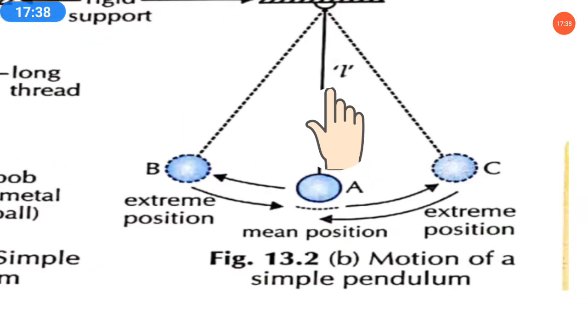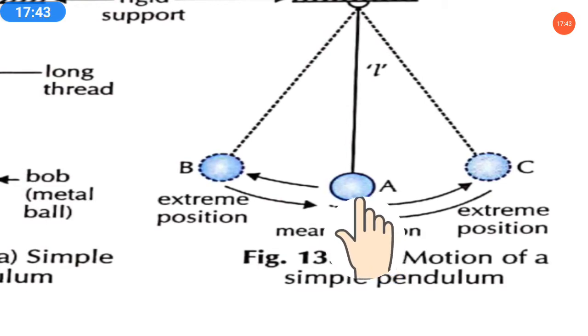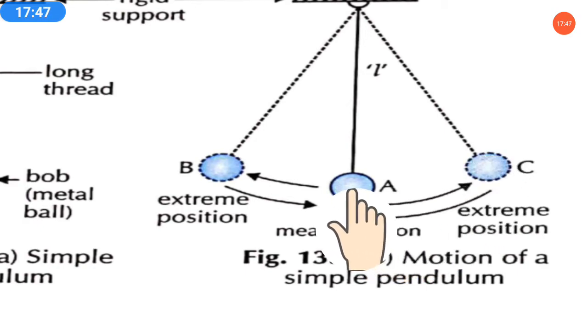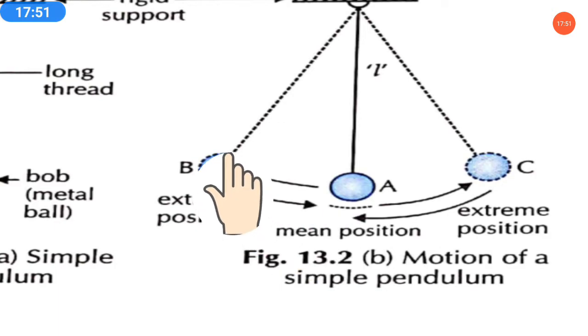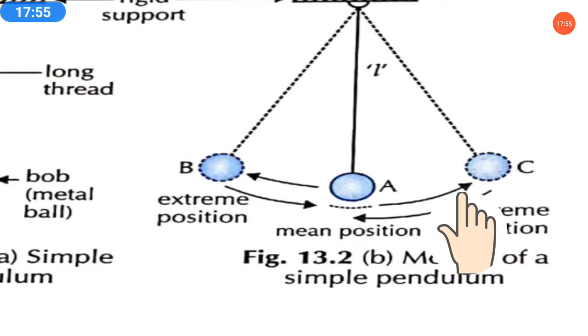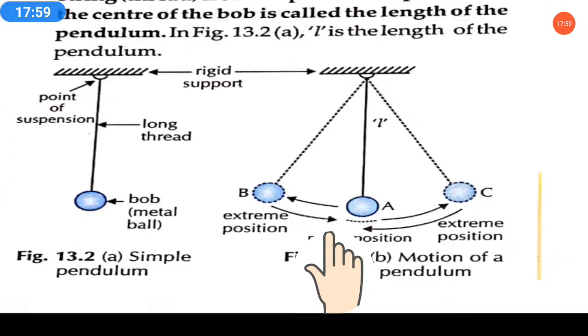And how to complete one oscillation? The time taken by the bob to move from A to B, then B to C, and then again C to A. That complete time taken by the bob to complete the oscillation is called the time period of the pendulum.